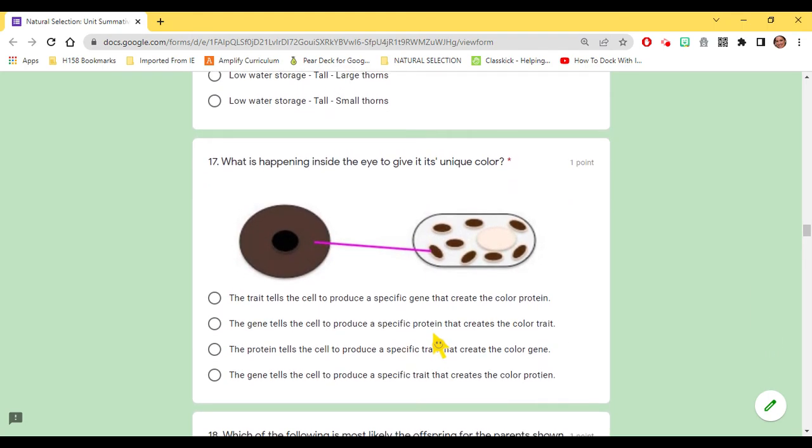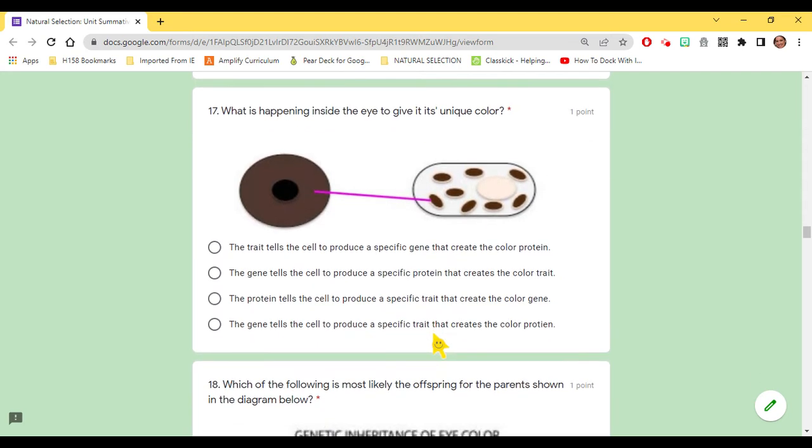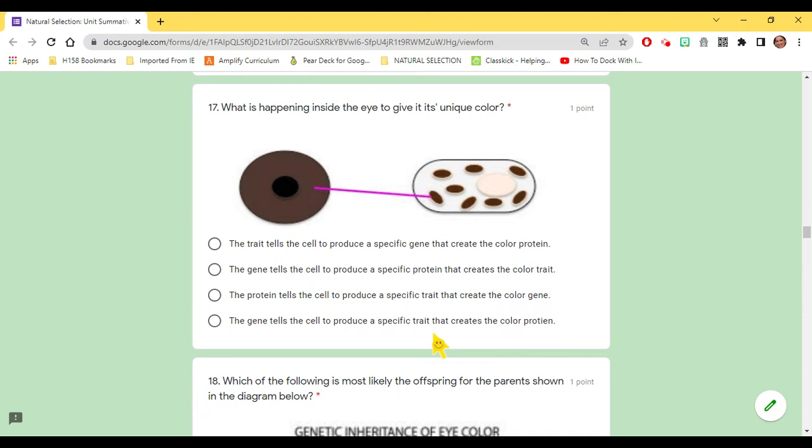17. What is happening inside the eye to give it its unique color? The trait tells the cell to produce a specific gene that carries the color protein. The gene tells the cell to produce a specific protein that creates the color trait. The protein tells the cell to produce a specific trait that create the color gene. The gene tells the cell to produce a specific trait that creates the color protein.